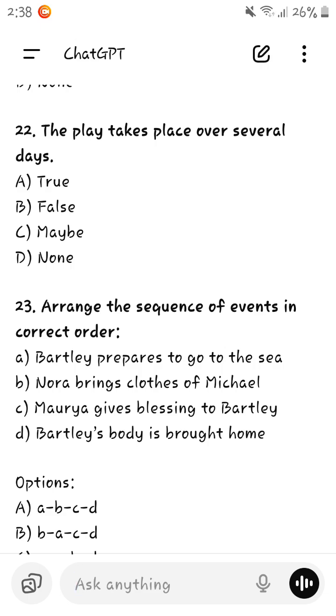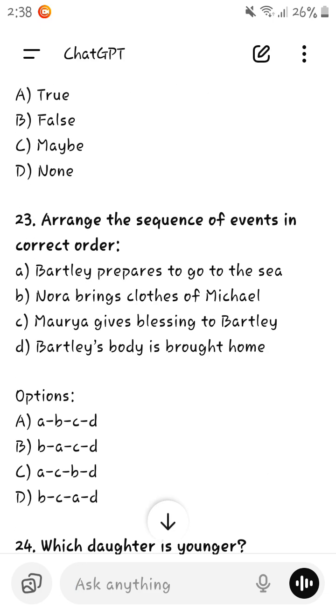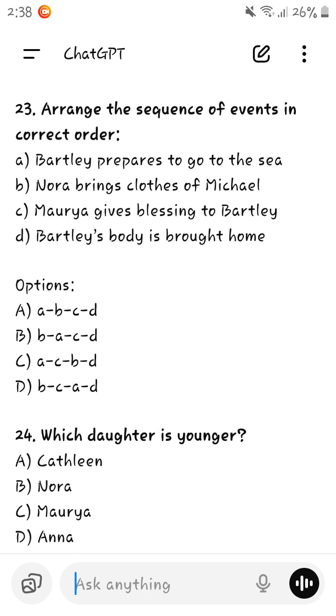Arrange the sequence of events in correct order. Bartley prepares to go to the sea. Nora brings clothes of Michael's very early, okay? Moria gives blessing to Bartley. It is B, A, C and D. B, A, C, and D. That is B.